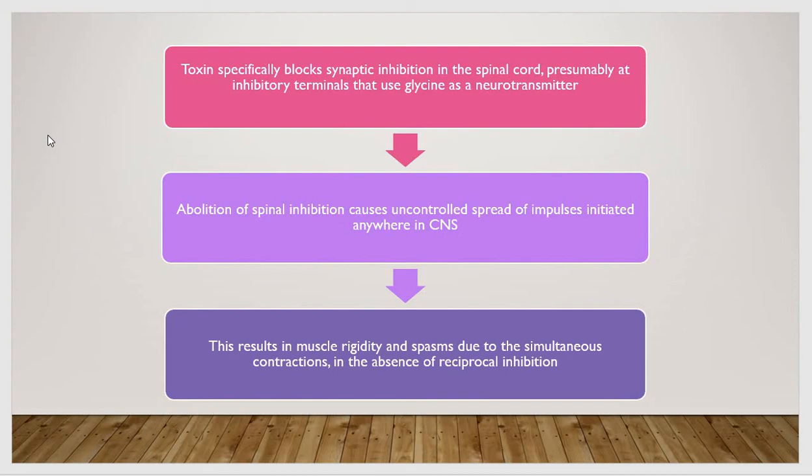Now, when this is blocked, the abolition of spinal inhibition causes uncontrolled spread of impulses initiated anywhere in the CNS. There is initiation of the impulses, but these cannot be inhibited.